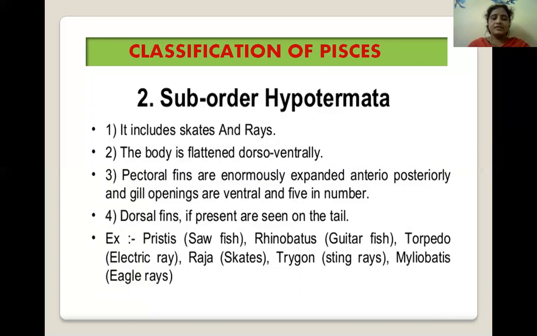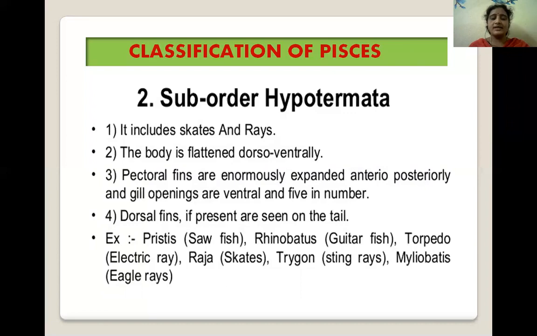The examples are Pristis, whose common name is sawfish; Rhinobatus, guitarfish; Torpedo, its common name is electric ray; Raja, its common name is skates; Trygon, its common name is stingrays; Myliobatus, its common name is eagle rays.